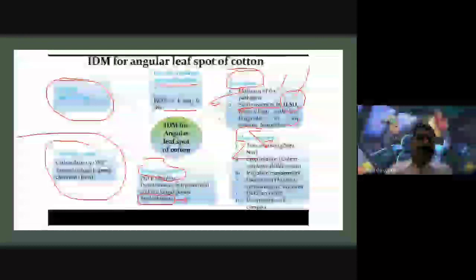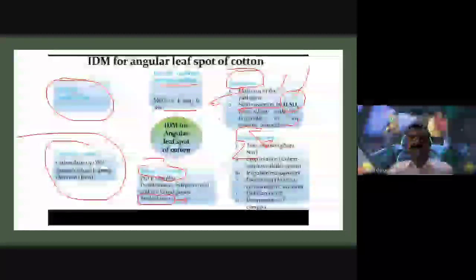Cotton belongs to dicot crops, while sorghum, alfalfa, and onion crops belong to monocotyledon plants. So this crop rotation method is very suitable for the control of this type of disease.